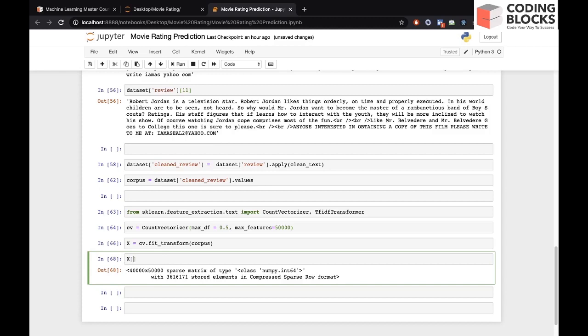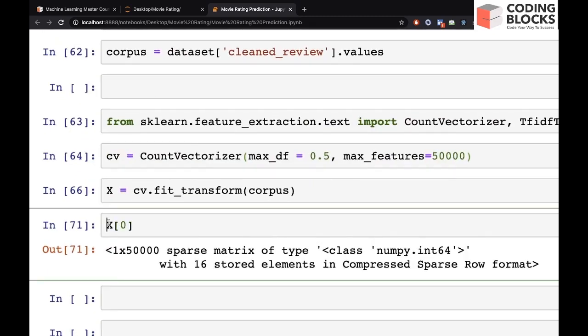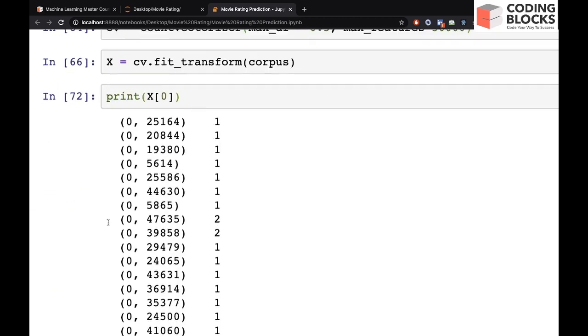So each row is 1 comma 50,000. If you take the second row, it is 1 comma 50,000, right? If you print the 0th row, or you can say the first review, it says 0 comma 2516.